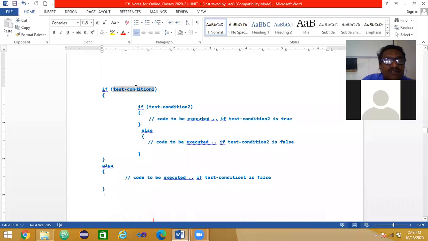But if this condition is false, I skip everything here, straight away come to the else block and execute, and then the next statement will be executed. So this is how if inside if, one more if, that is nested if, standard. The opening and closing braces should be in the same column, and you have to leave some space here. That's called indentation. If you don't leave indentation, that's not a good practice.